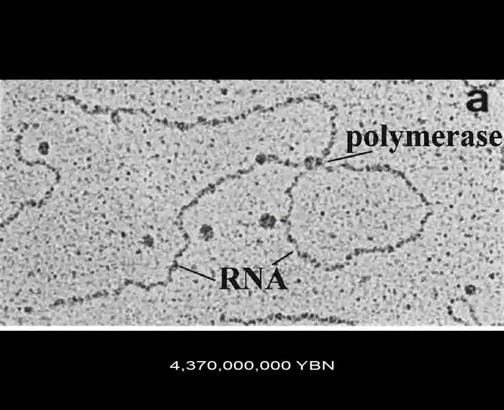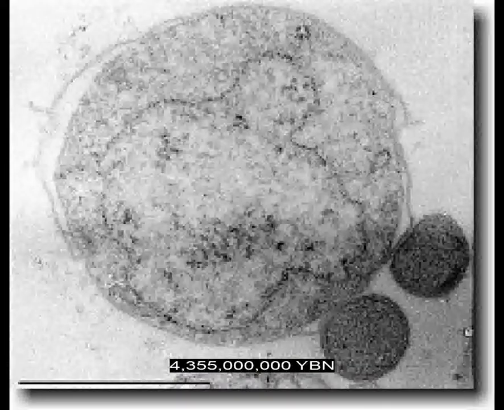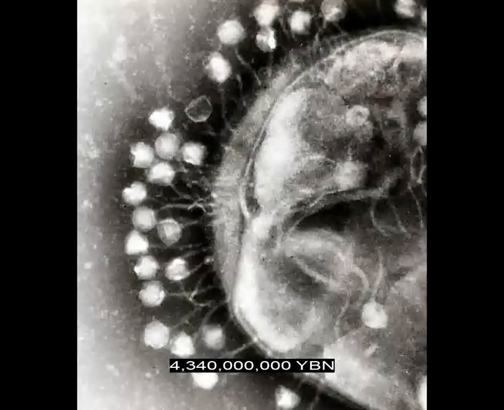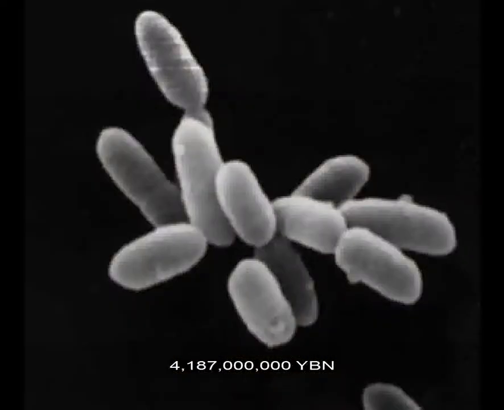A protein copies nucleic acid molecules. The first cell on Earth. DNA is surrounded by proteins. Cells make the first lipids on Earth. The first virus. Cell response to light.